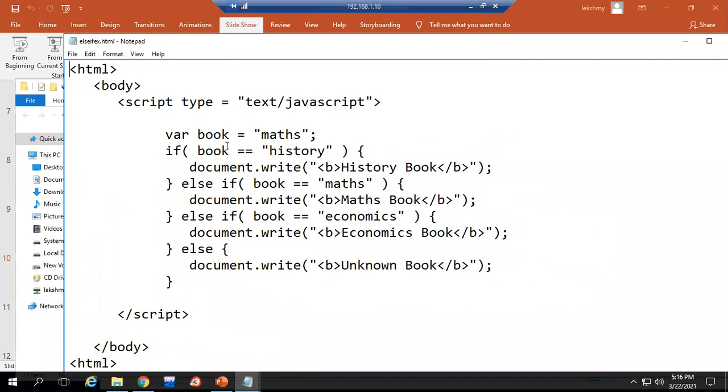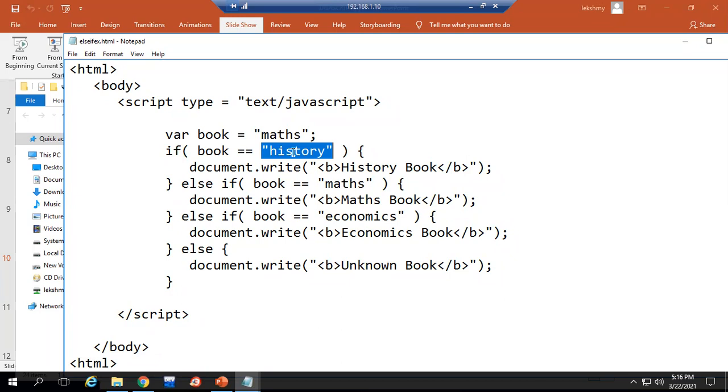See here, book is a variable. The book value I have given is max. Now we are checking if the variable book is equal to the value history, then we are just displaying that it is a history book. Else if we have another choice, we can check whether it is equal to max, whether it is equal to economics. Like this, I have given multiple else if statements.